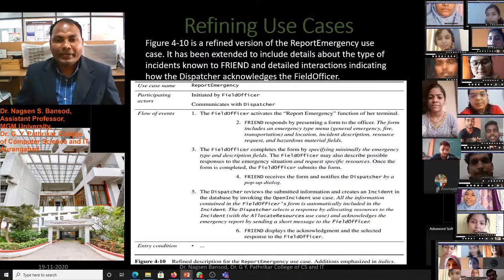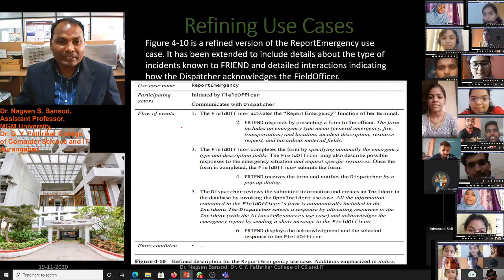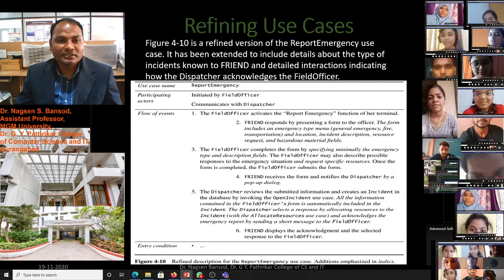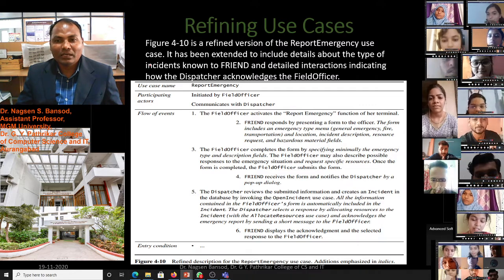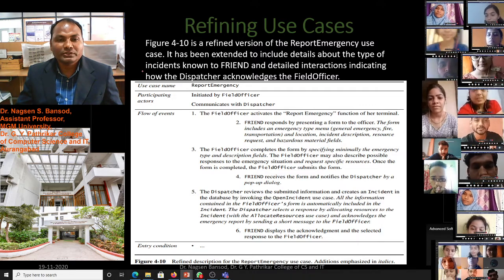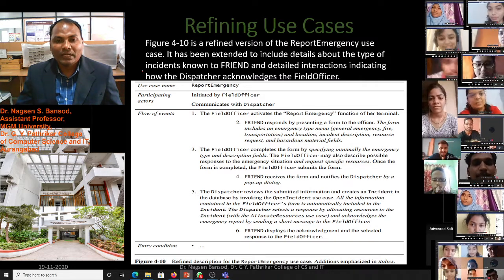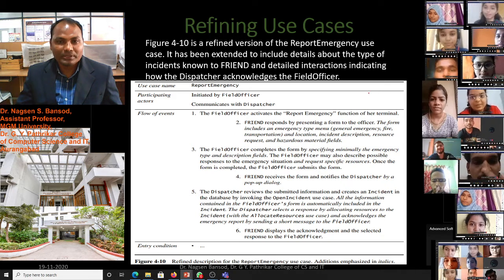Now refining use cases. Figure 4.10, this is figure 4.10, is a refined version of the report emergency use case. It has been extended to include detail about the type of incident known to Friend and detailed interaction indicating how the dispatcher acknowledged the field officer.